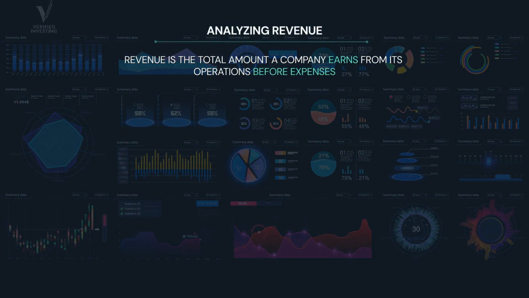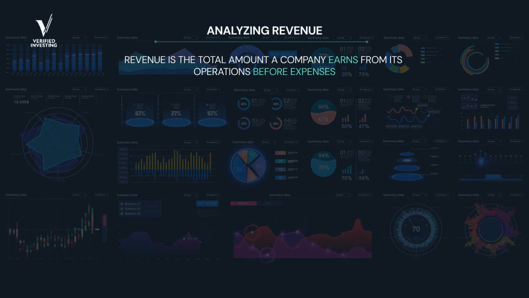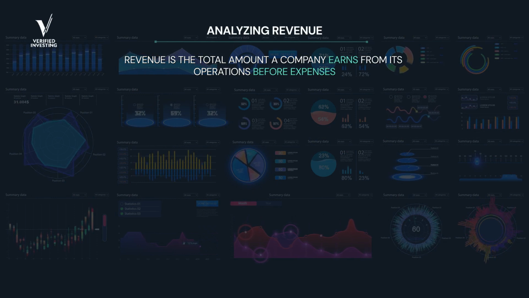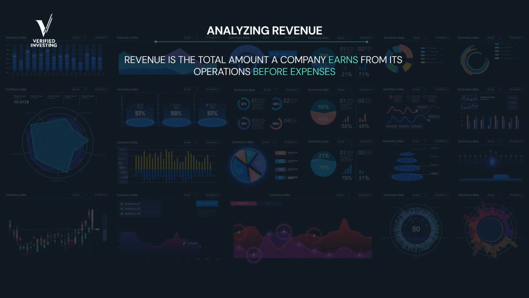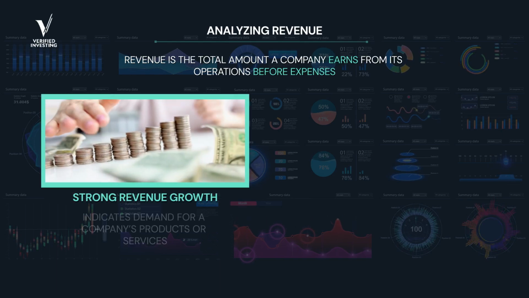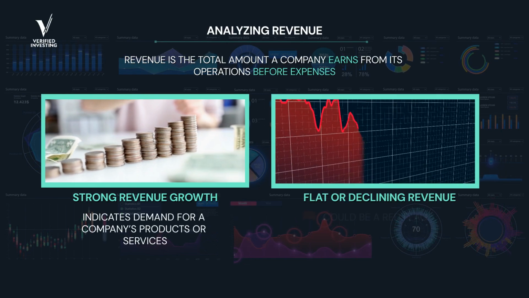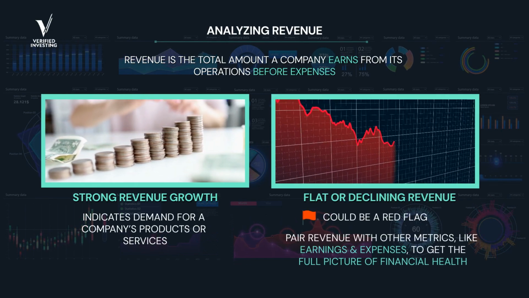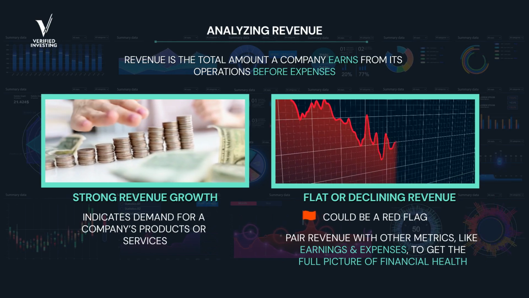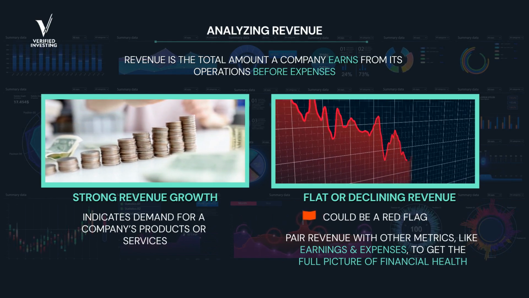Revenue, also known as the top line, is the total amount a company earns from its operations before expenses. Why is it so important? Because strong revenue growth indicates demand for a company's products or services. Flat or declining revenue could be a red flag. Pair revenue with other metrics, like earnings and expenses, to get the full picture of financial health.